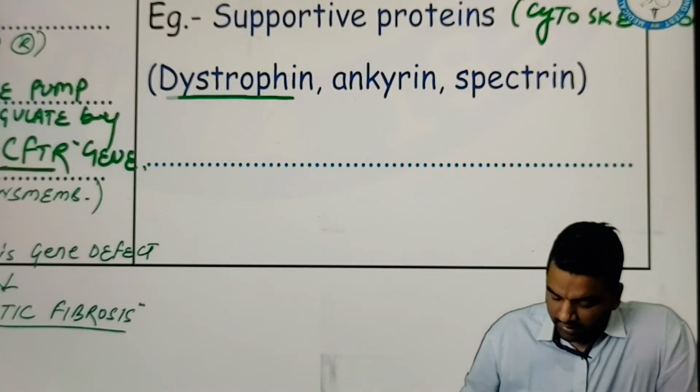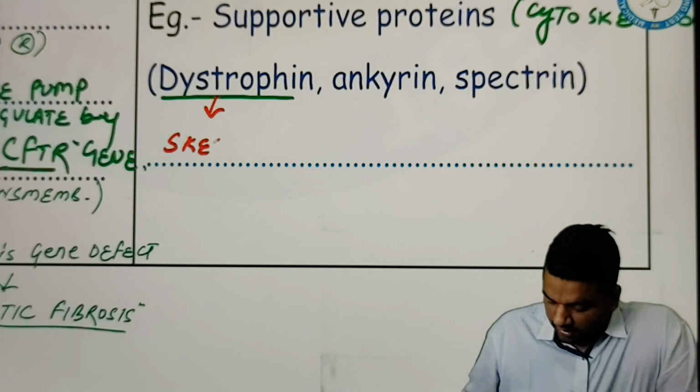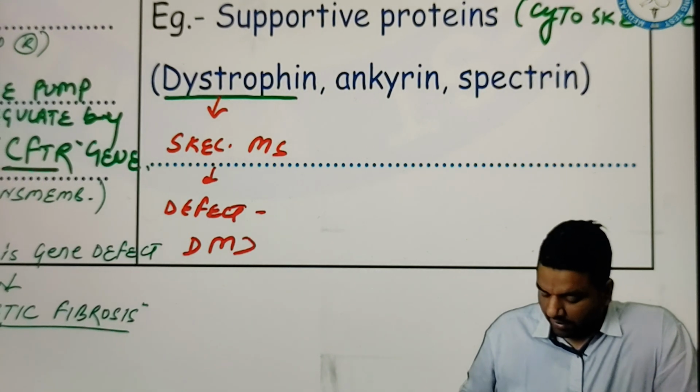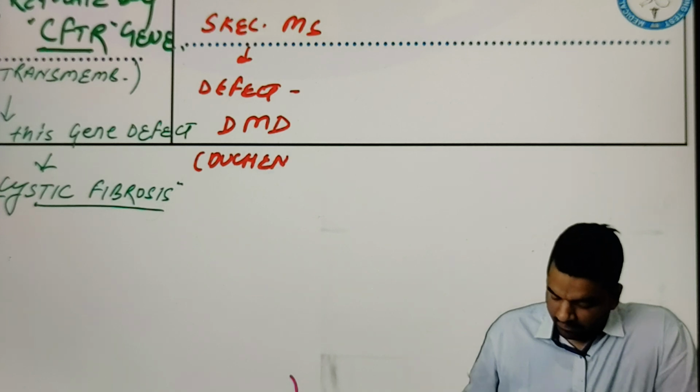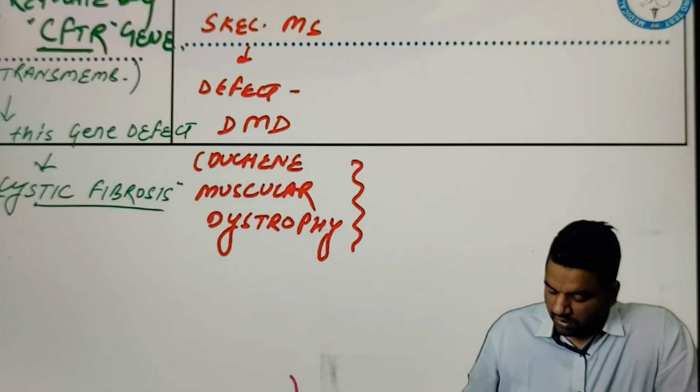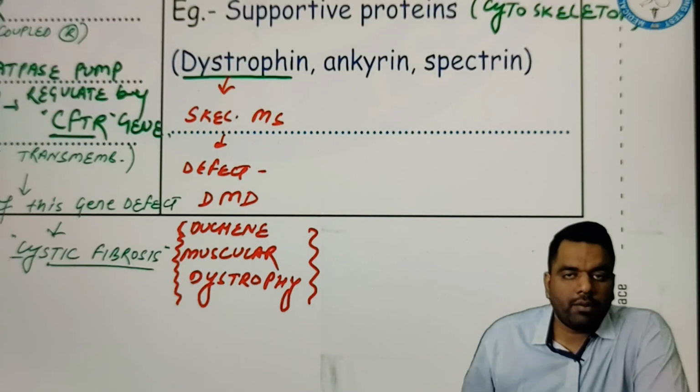Like number 1 is dystrophin. This is present mainly in skeletal muscle. If it gets defective, this defect can lead to DMD, which stands for Duchenne muscular dystrophy. This is the problem of the dystrophin protein.